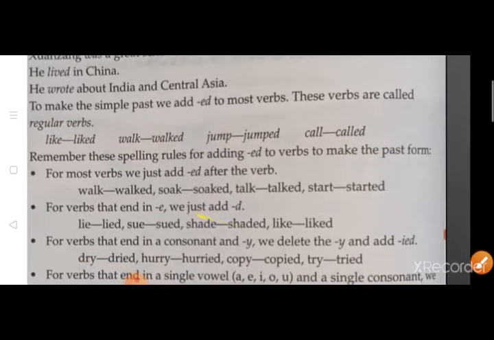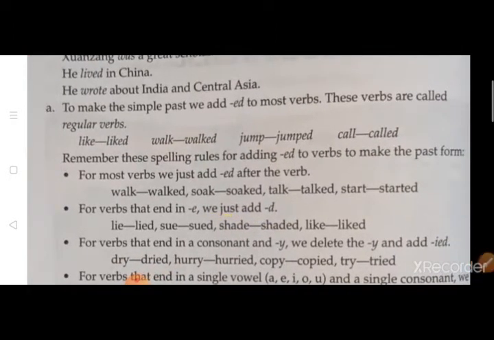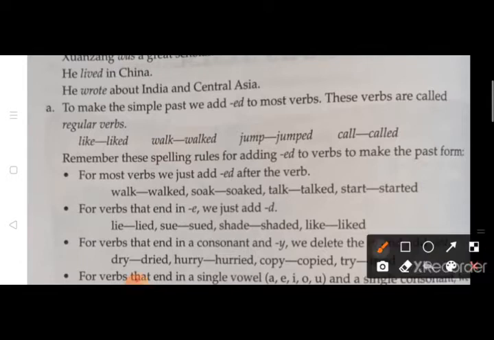Now remember these spelling rules for adding ED to verbs to make the past form. So these are some rules related to the changes that we can make in the verbs to make a past tense. मतलब past tense बनाने के लिए कुछ rules है जो spelling के related है. So you have to remember that. For most of the verbs, we add ED after the verb. That is the common thing which we do.